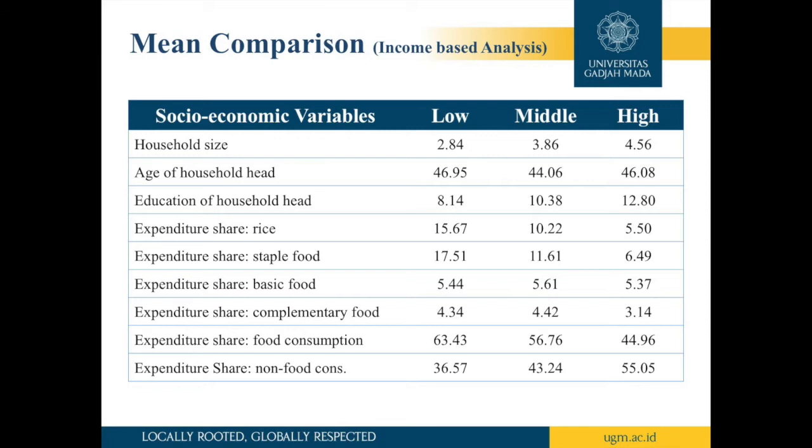Finally, the mean comparison using the income-based analysis. This study observes that the high-income households tend to have larger household size and are headed by a person who enrolled in a higher education level. Low-income households have the largest proportion of expenditure share in terms of rice and staple food, and also place the highest in terms of total food expenditure share. In contrast, the high-income households have the highest expenditure share on non-food items compared to the other income categories.